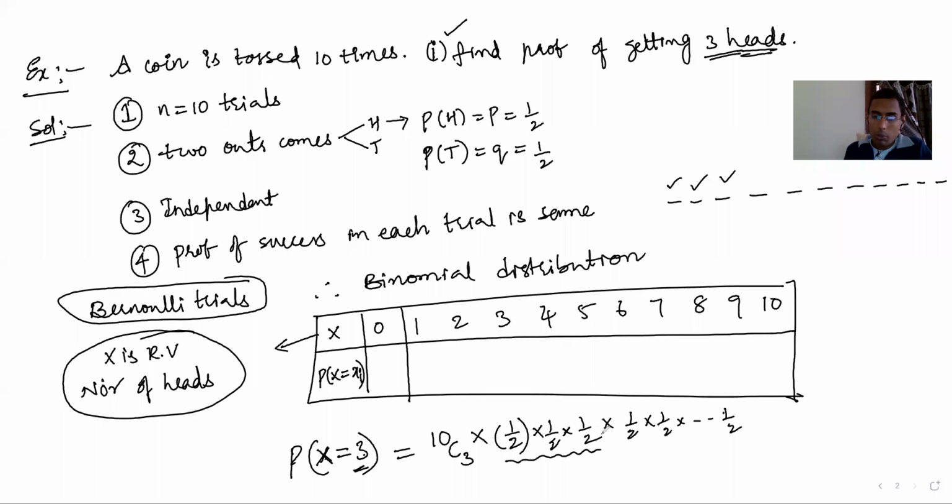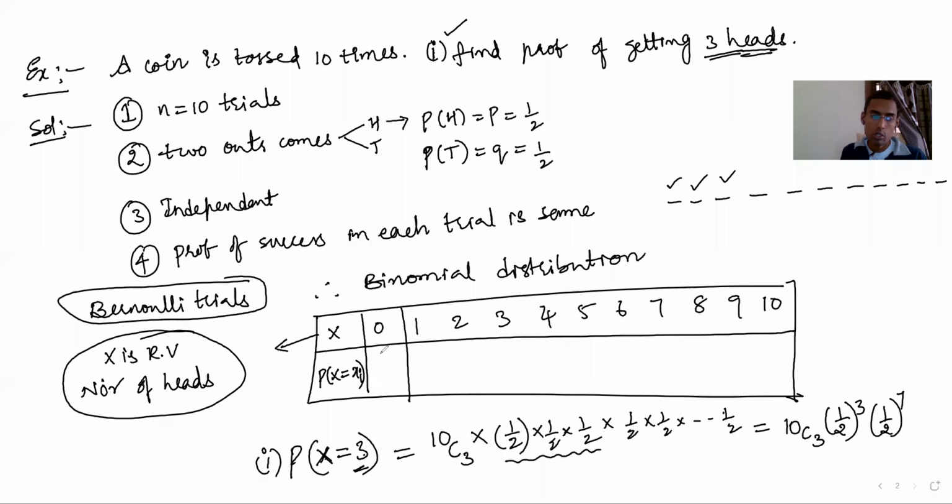Now why are we multiplying this? Because it is independent. Whenever we say independent, we know probability of A intersection B, A and B, is probability of A into probability of B. That is the reason. So therefore, the answer for the question that is given is 10C3 into 1 by 2 whole to the power of 3 into 1 by 2 whole to the power of 7. This is the answer for this.